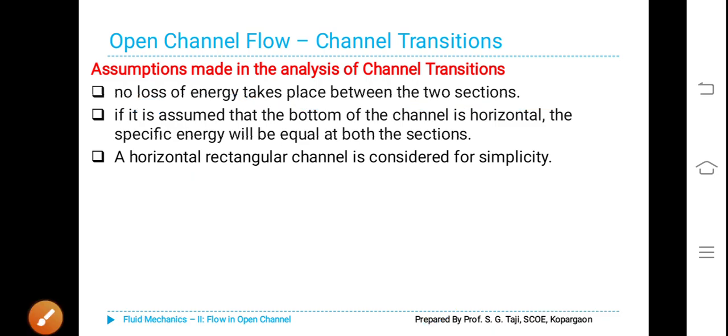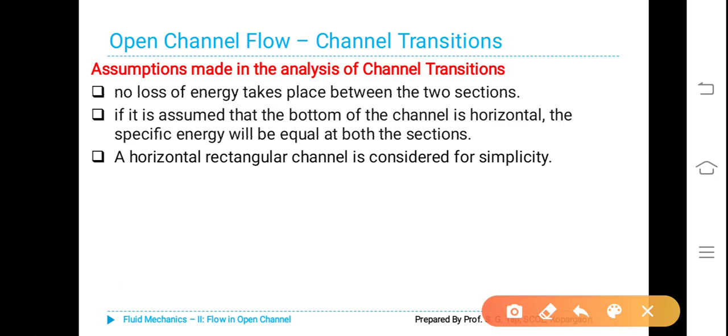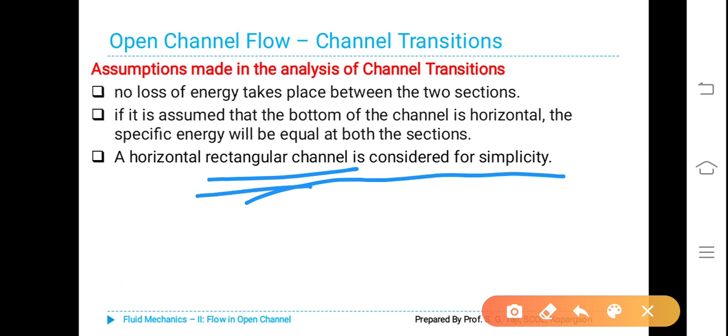It is assumed that the bottom of the channel is horizontal. The specific energy will be equal at both the sections. A horizontal rectangular channel is considered for the sake of simplicity.